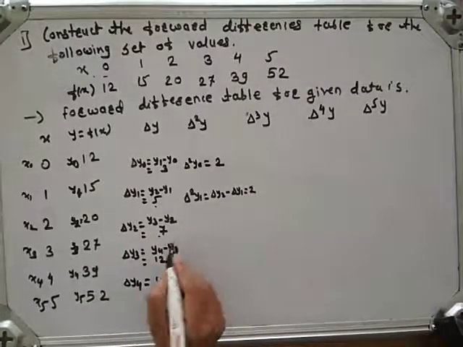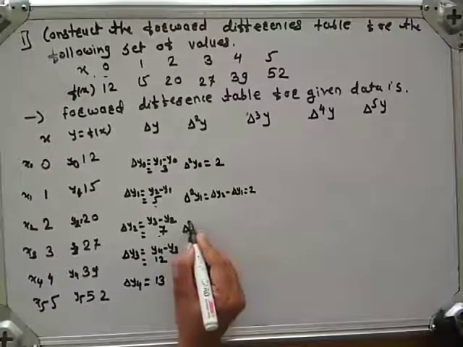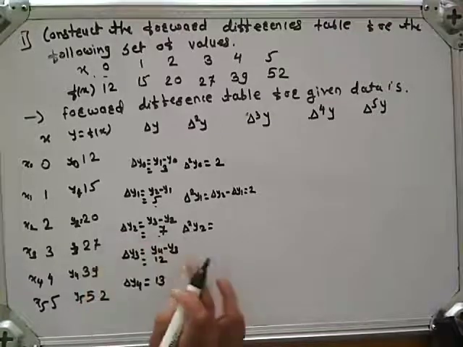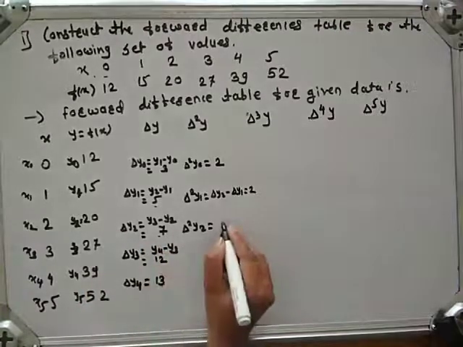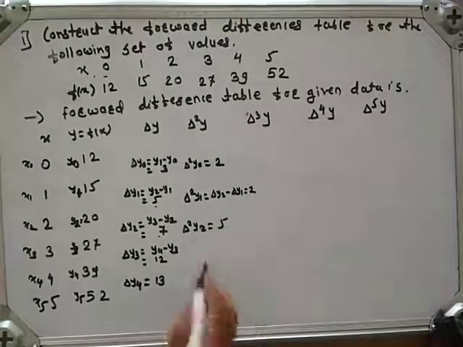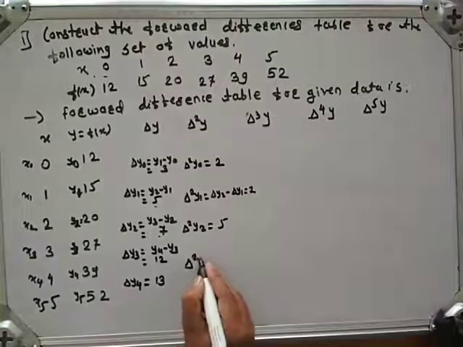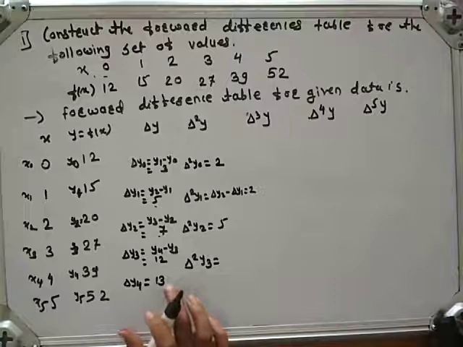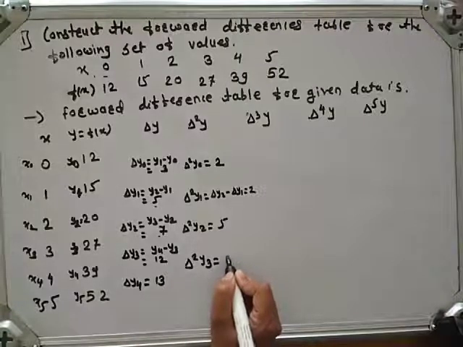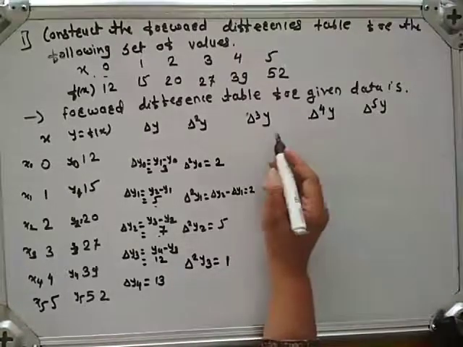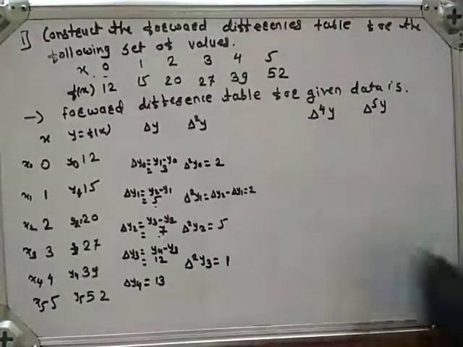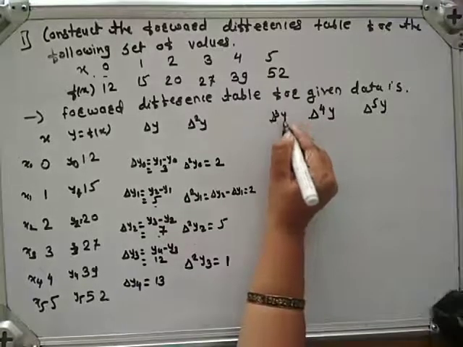Next, delta square y2, which is nothing but delta y3 minus delta y2. Therefore, 12 minus 7 is 5. Next is delta square y3, which is nothing but delta y4 minus delta y3, which is equal to 13 minus 12 is 1. Now we have to calculate delta cube y.